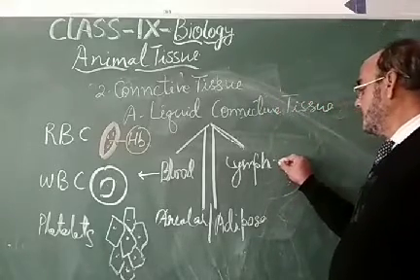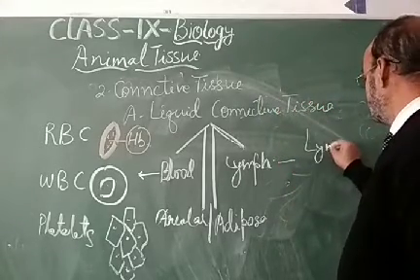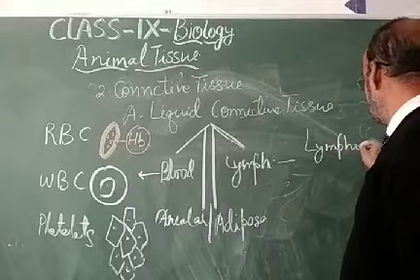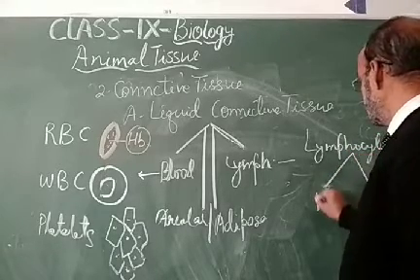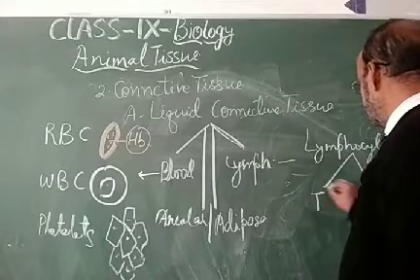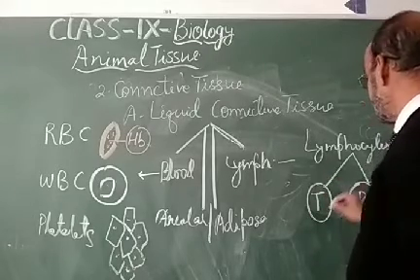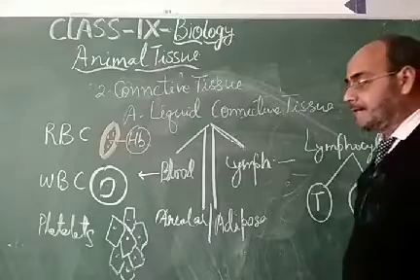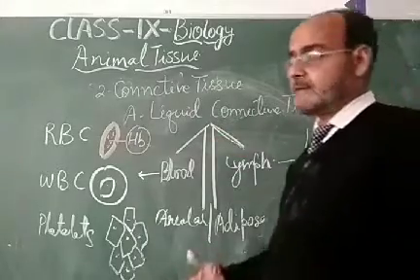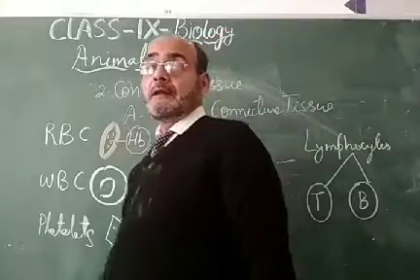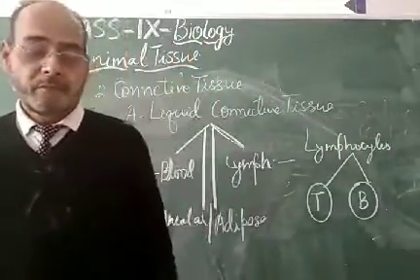While in lymph, lymphocytes are found, and these are of two types, T lymphocyte and B lymphocyte. So these two, T and B lymphocytes, are found in the lymph, and blood flows in the blood vascular system, while lymph flows in the lymphatic system.